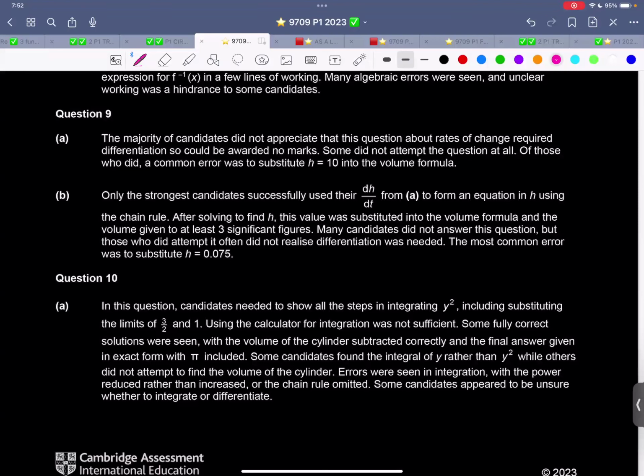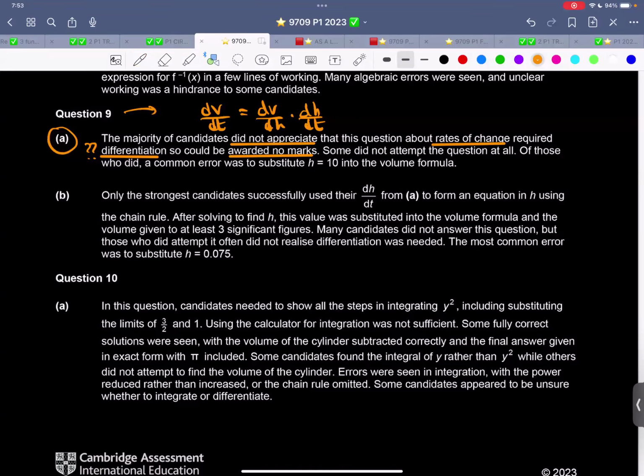Let me highlight this. The majority of candidates did not appreciate that this question about rates of change required differentiation. So they could be awarded no marks. Question number 9 was that dV by dt question, dV by dt, dV by dh into dh by dt. If they cannot figure out that it's about differentiation, they can be awarded no marks.